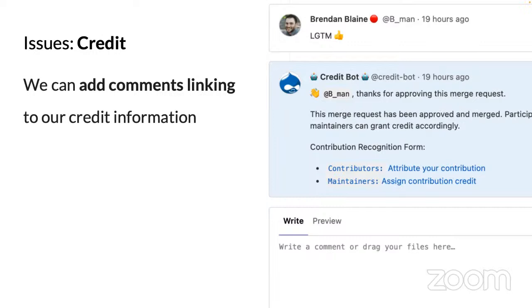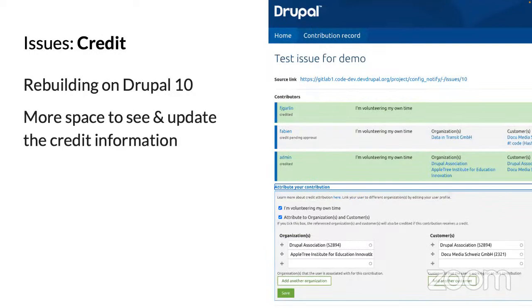If you were a contributor to this issue, remember to say if it was on behalf of an organization or as a volunteer. And if you're a maintainer, go say which contributors made useful contributions. And you, of course, can do this throughout the issue lifecycle. You don't have to wait until the end. But yeah, it'll be a separate system over on Drupal.org. We have a bit of UI work to do, but it's all fielded data. It's stuff Drupal can handle as far as actually building that.